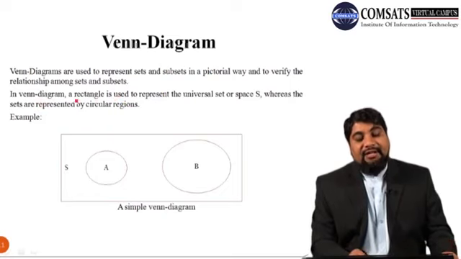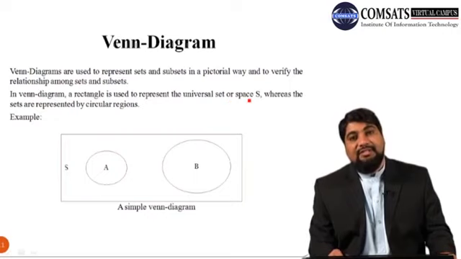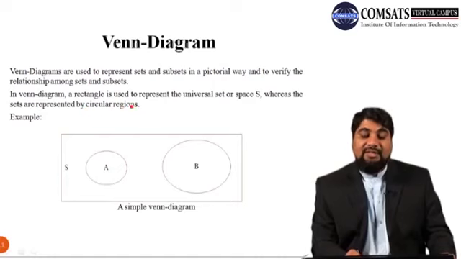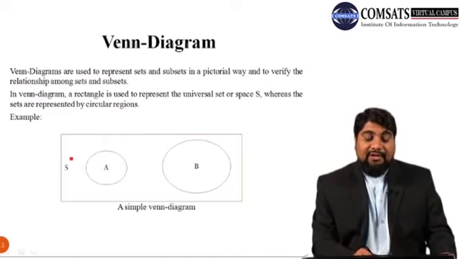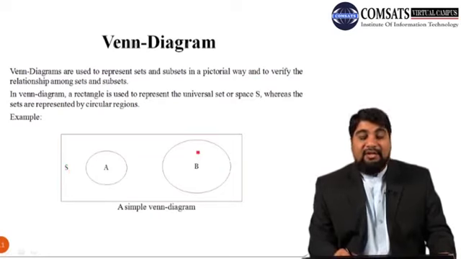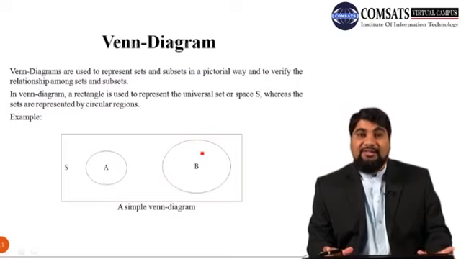In a Venn diagram, a rectangle is used to represent the universal set or the space S, whereas the sets are represented by circular regions. Here you can see that this rectangle is our universal set, which is labeled as S, and within this rectangle we have two sets, set A and set B. So this is overall a simple Venn diagram.